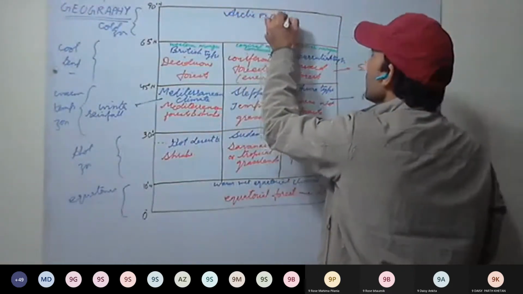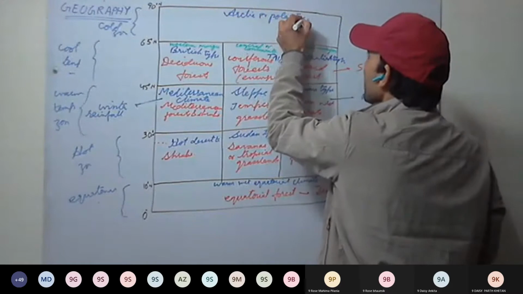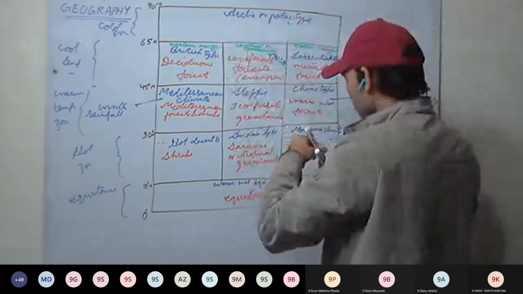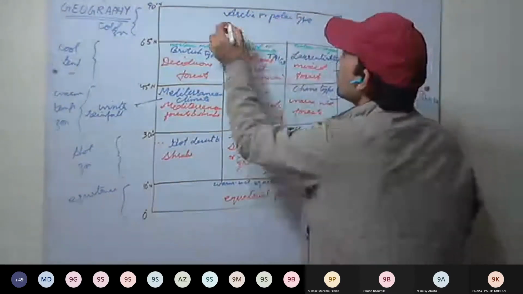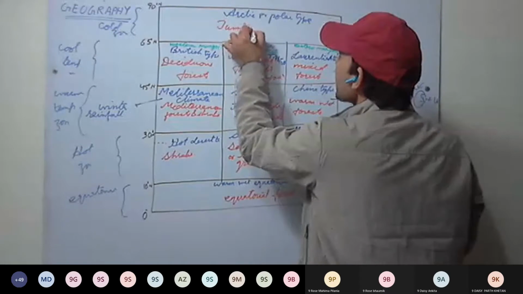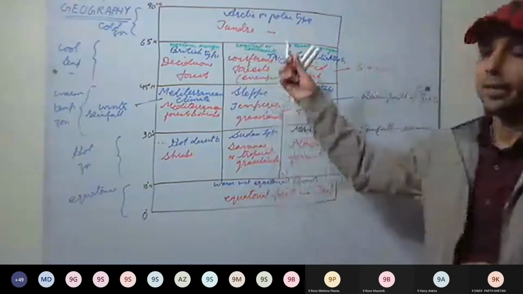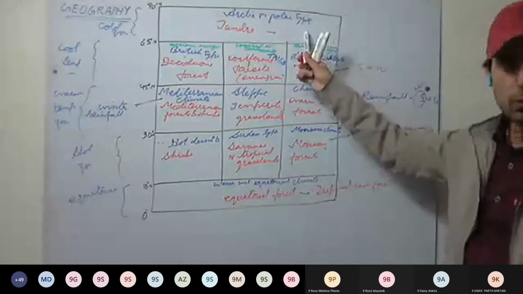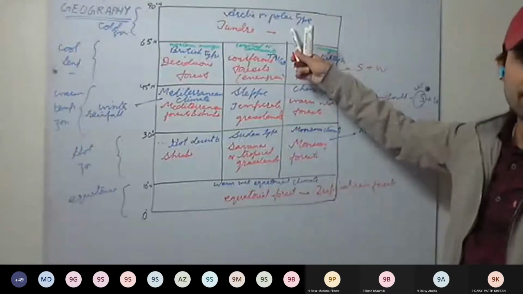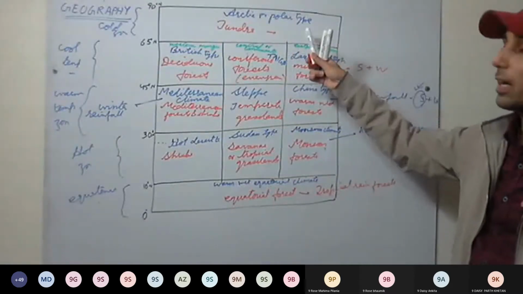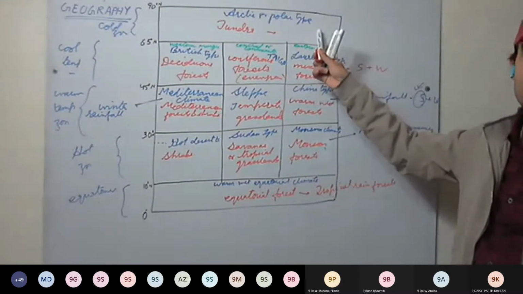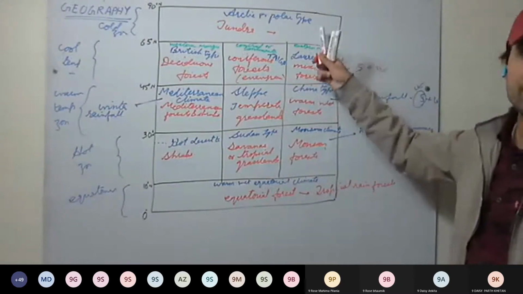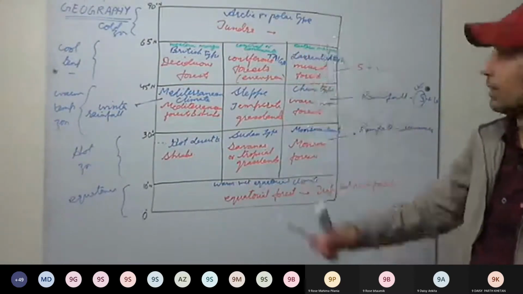And we'll be discussing the vegetation of the tundra region. Mosses and lichens are found here. Very cold, very little sunlight. Those vegetation we'll be discussing, and how people live here, we'll be discussing that as well.